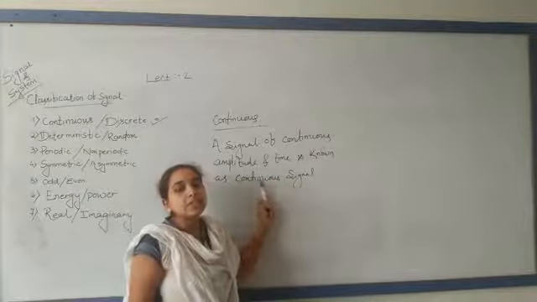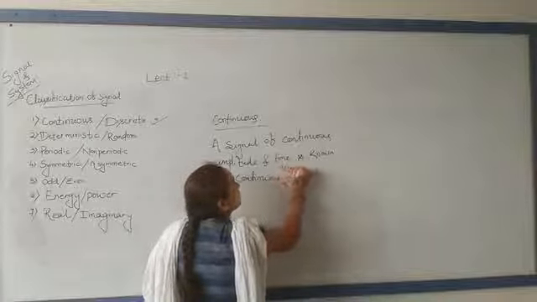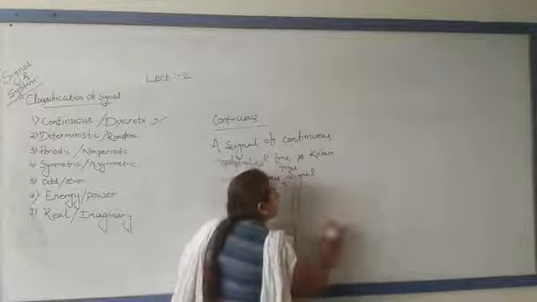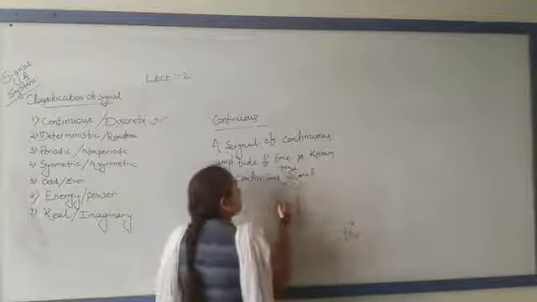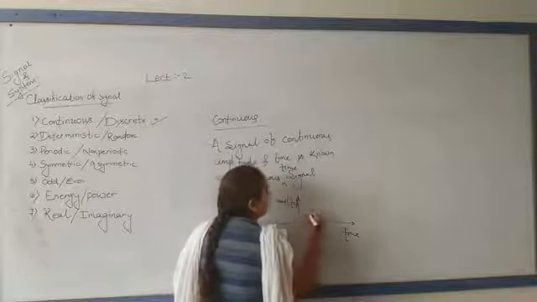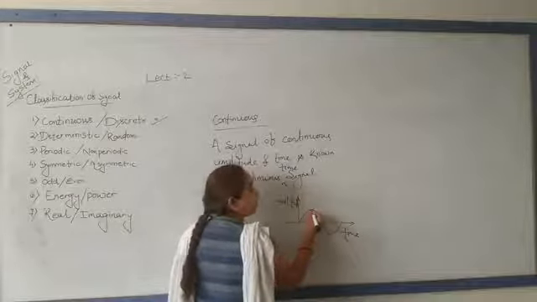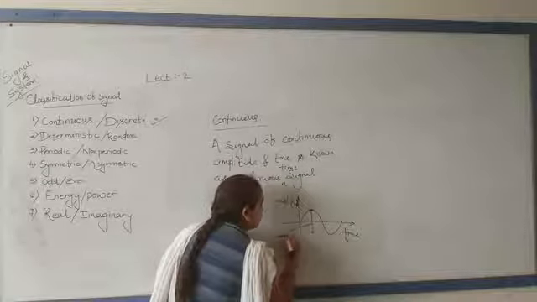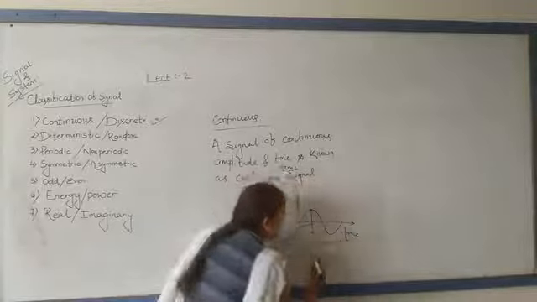It is continuous with respect to time. If you draw the graph, this axis is time and this is amplitude or voltage. The maximum positive peak to the minimum peak is called amplitude, and one cycle is called the time period.